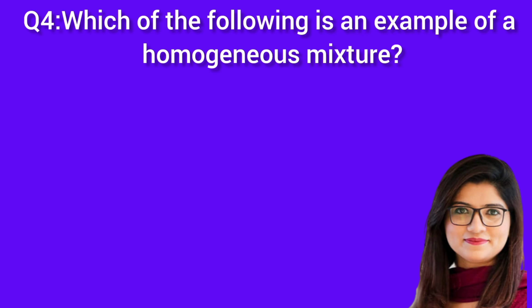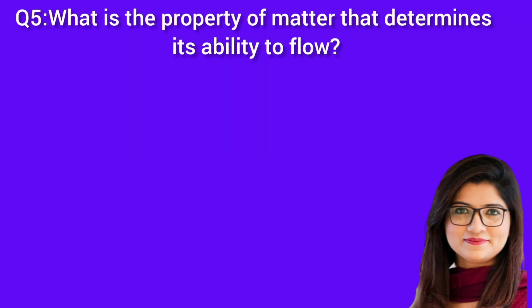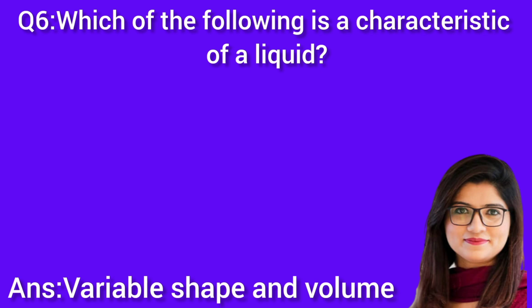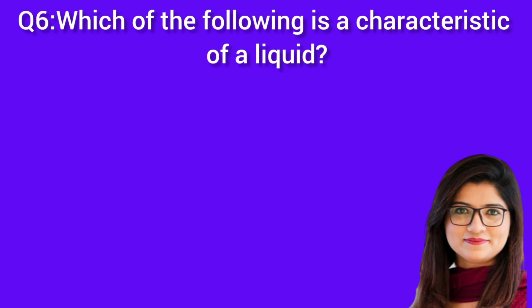Question 4. Which of the following is an example of a homogeneous mixture? Answer: air. Question 5. What is the property of matter that determines its ability to flow? Answer: fluidity. Question 6. Which of the following is a characteristic of a liquid? Answer: variable shape and volume.